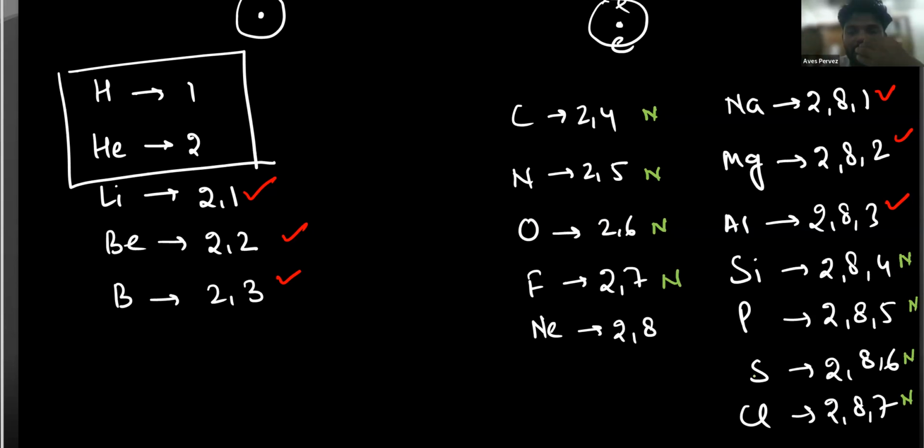What are metals? Metals are those elements, those atoms, that are going to have 1, 2, or 3 electrons in their outermost shell will be considered as metal. Others that are going to have 4, 5, 6, or 7 electrons in their outermost shell will not be considered as metal, they will be considered as non-metal.